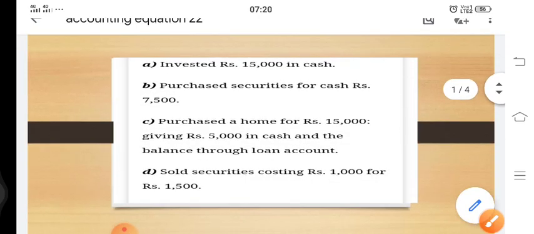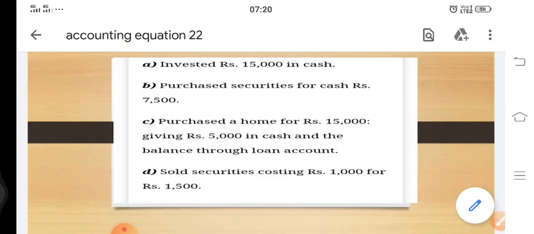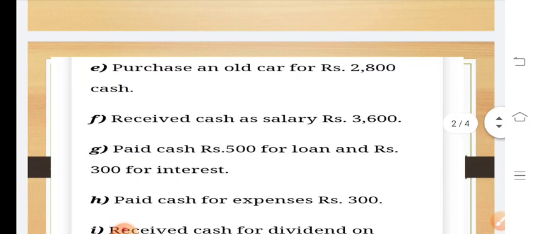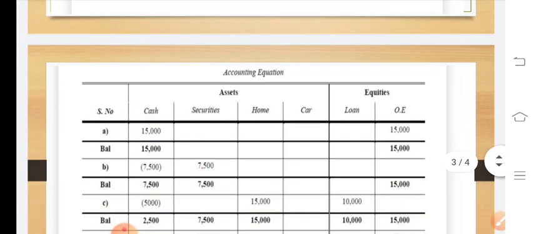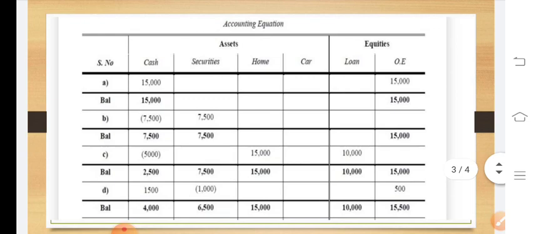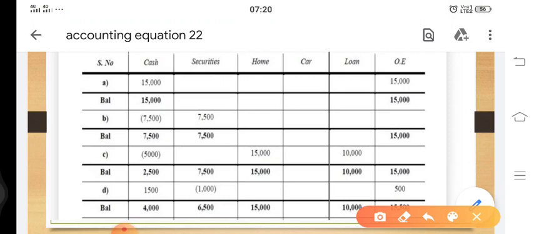The second point is: purchase securities for cash rupees 7,500. Now, what is security? Securities are certain shares, debentures, or bonds. Since we have purchased securities, securities are coming into the business, and hence we have to add it to securities.